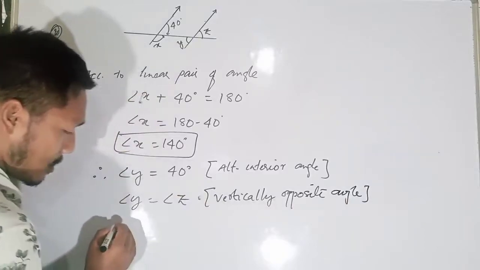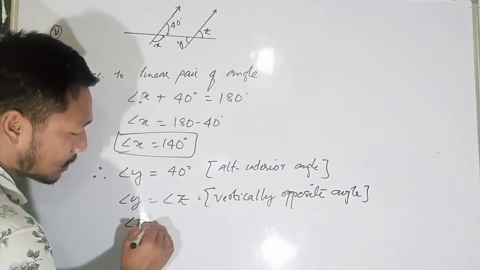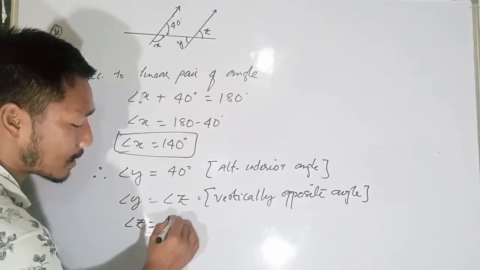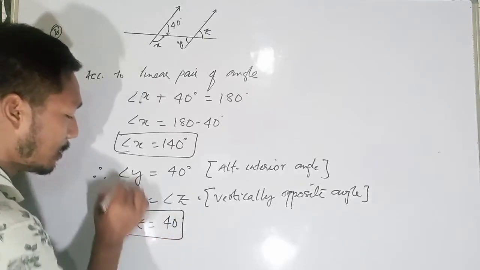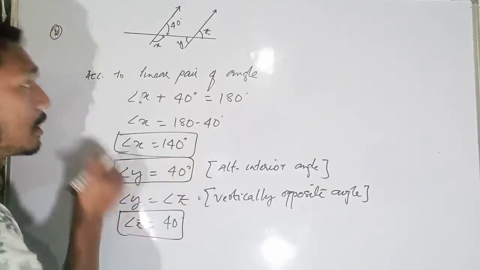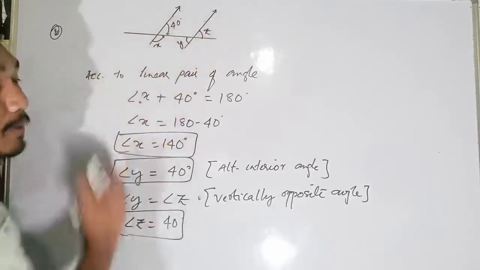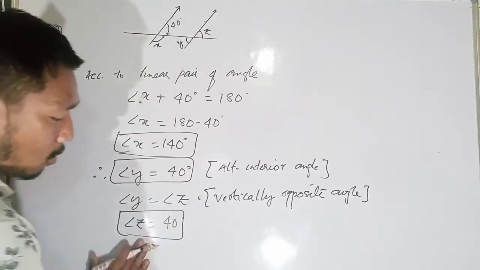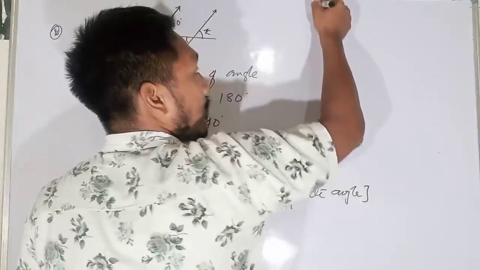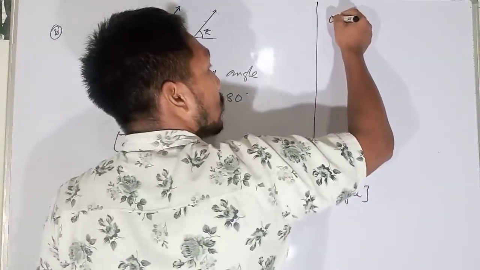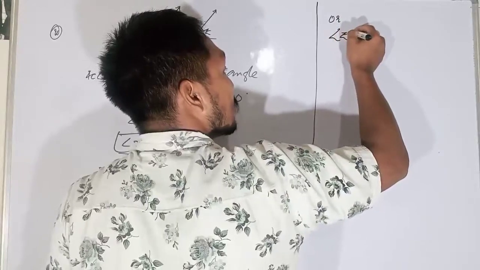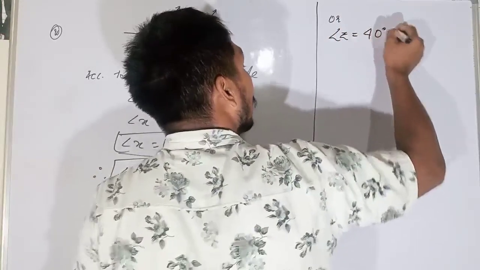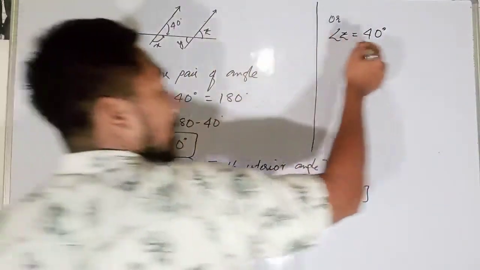That means angle z is equal to angle y. We know angle y is 40, so angle z is also 40 degrees. Or you can also say angle z is equal to 40 degrees directly. Why?